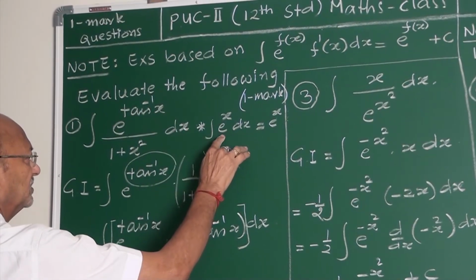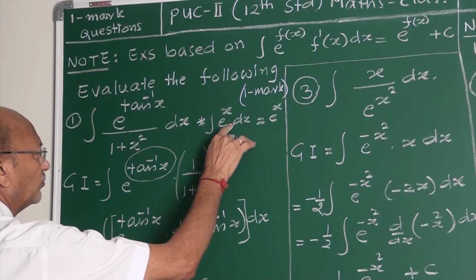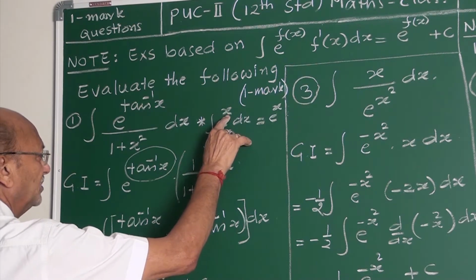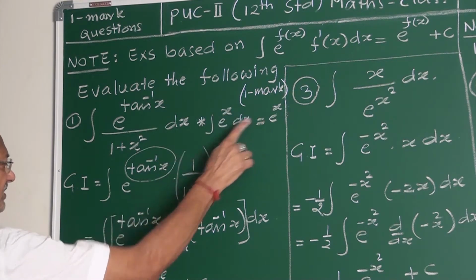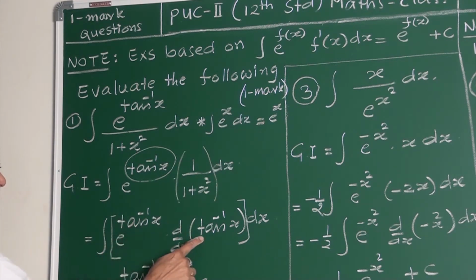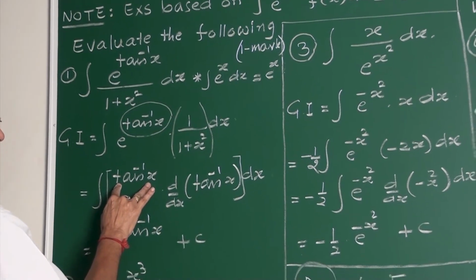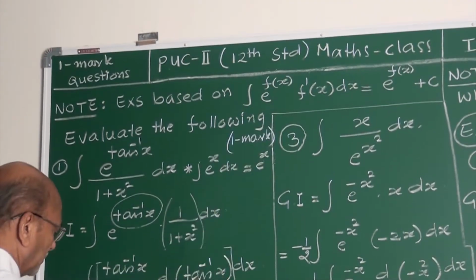Friends, here I was explaining this step. What is it? The integral of e to the power x is e to the power x. We are not going to write that 1. What is that 1? The derivative of x. As the derivative of the power is 1, we are not going to write it. If it is x directly, fine. If it is other than x, we need the derivative of this power. Then only you can apply this formula.